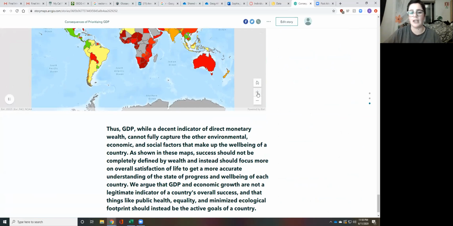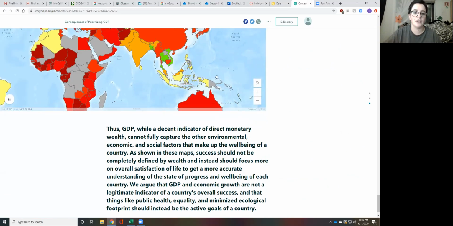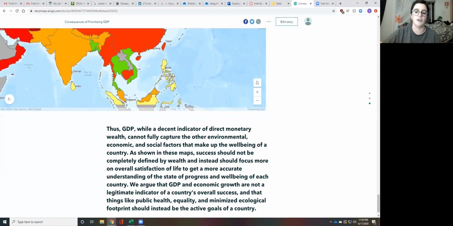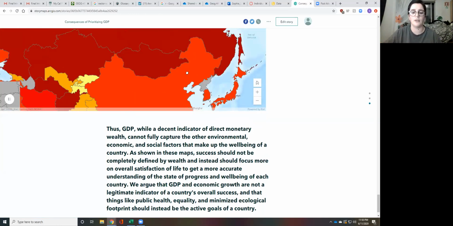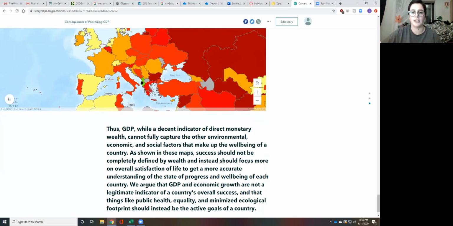So we're trying to argue that GDP and economic growth are not a legitimate indicator of a country's overall success, that things like public health, equality, and minimized ecological footprint should instead be the active goals of countries.